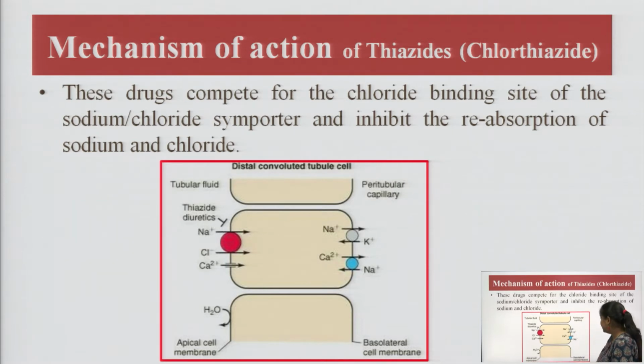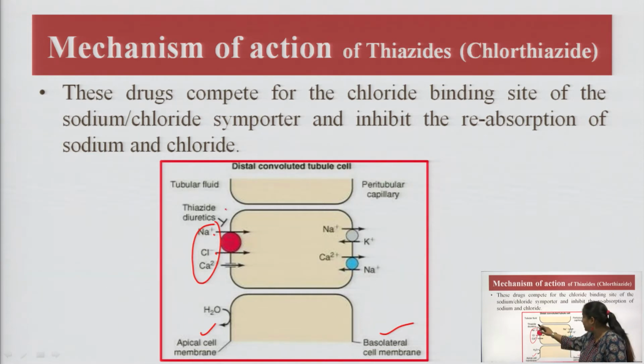Simply you can see that this is the apical cell membrane and this is the basolateral cell membrane. Here we can see that there are several ions written, that means what happens here is the reabsorption of sodium, chloride and calcium ions, and these thiazides are working here and stop the reabsorption of these three ions into the distal convoluted tubule.